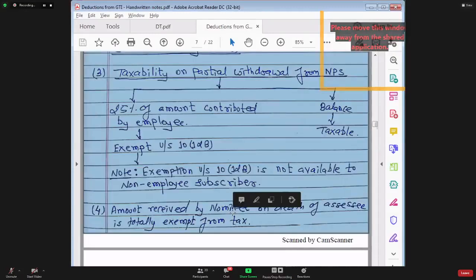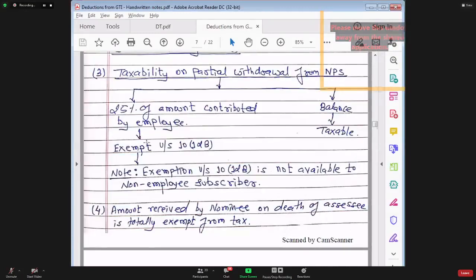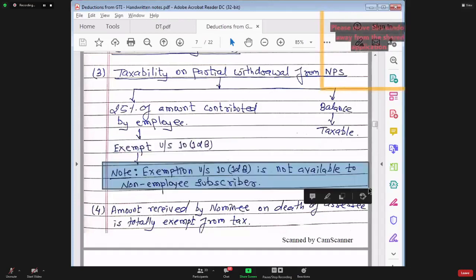And the most important part of this Section 10 clause 12A, Section 10 clause 12B exemption is that this exemption is available only to an employee subscriber. In other words, this exemption is not available to a non-employee subscriber. This is still a discriminative point. It discriminates between those people who are doing a job and those who are self-employed.